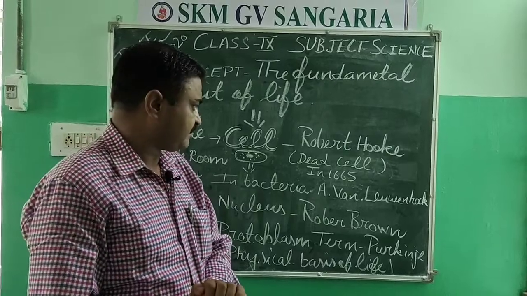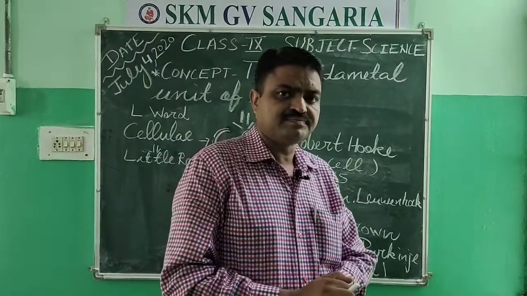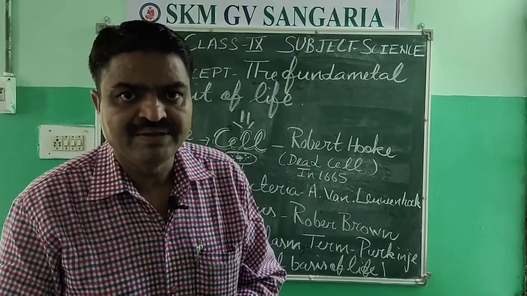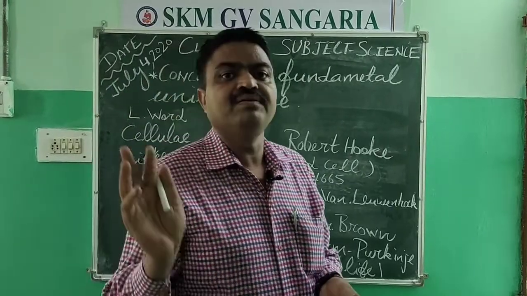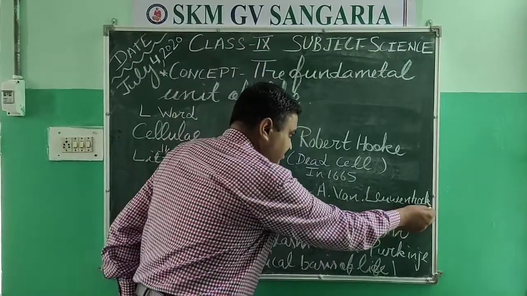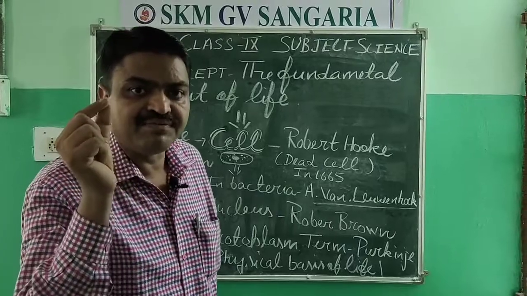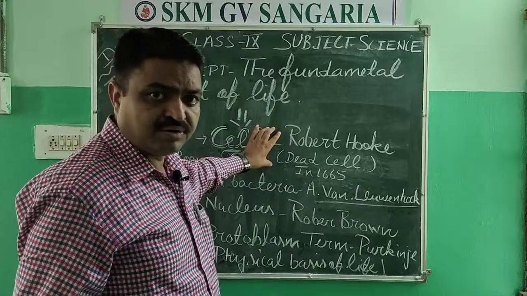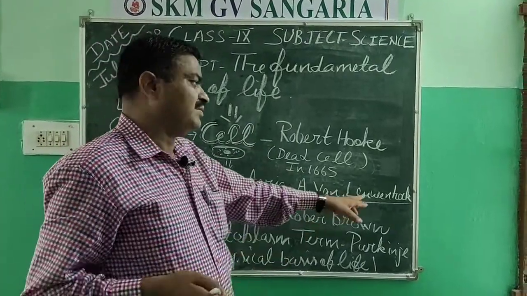After that, the living cell was discovered in bacteria by Antony Leeuwenhoek. Leeuwenhoek found it in bacteria as a living cell. So students, the dead cell was discovered by Robert Hooke, but the living cell was discovered by Leeuwenhoek.